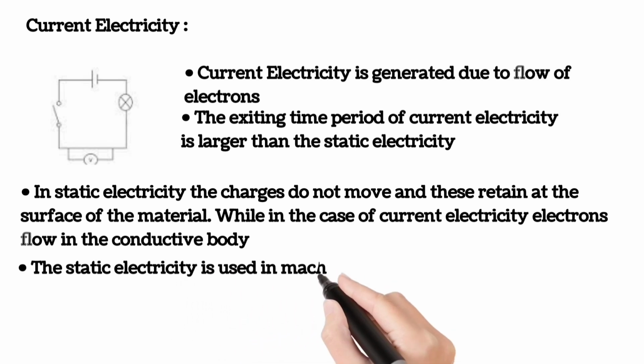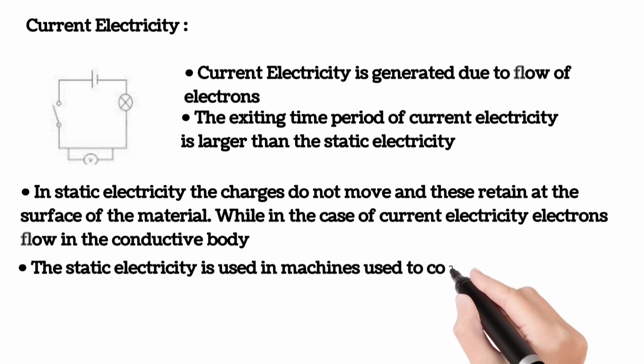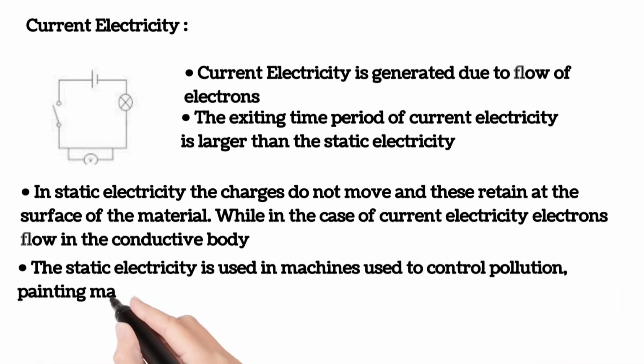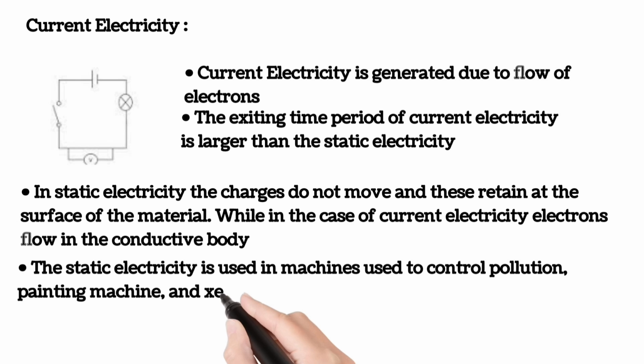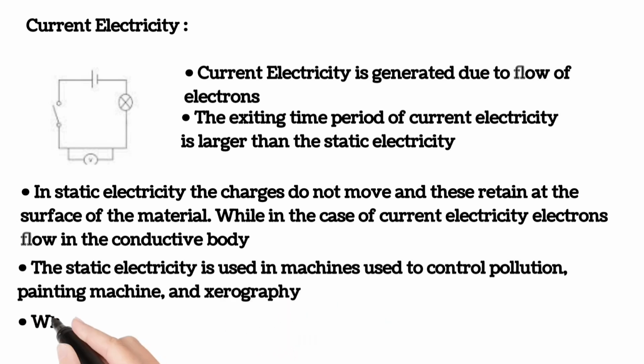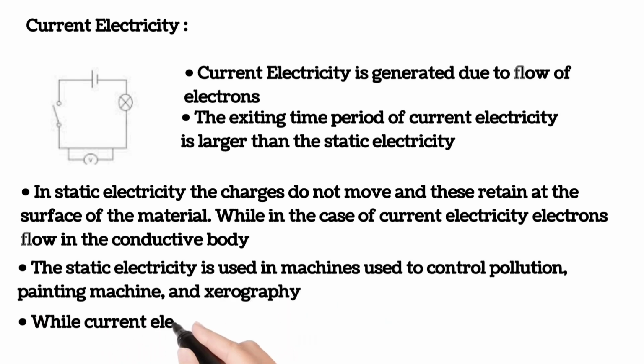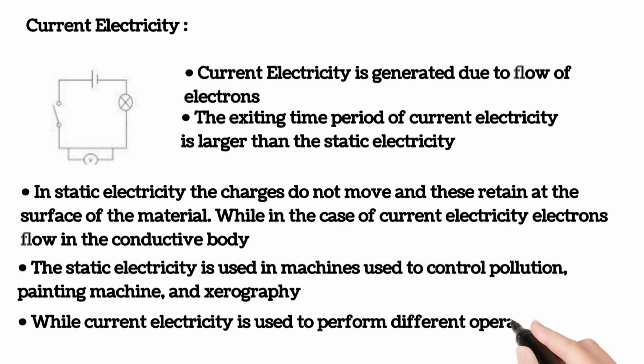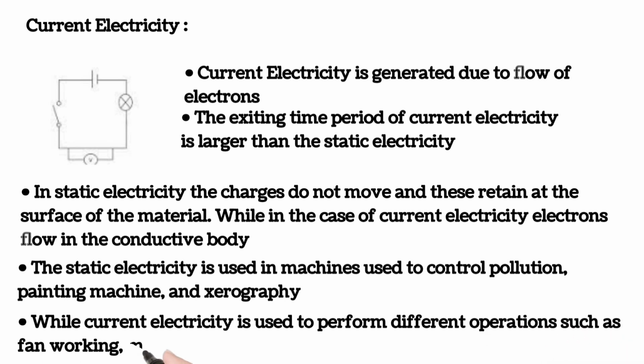Static electricity is used in machines to control pollution, that is, the method of electrostatic precipitators to control air pollution, painting machines, and xerography. But current electricity is used to perform different operations, such as fan working and motor operation. Current electricity is more useful because it is a steady flow of charges, whereas static electricity is a short burst of kinetic energy.